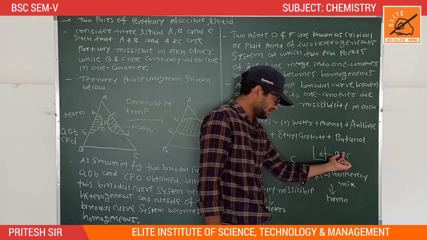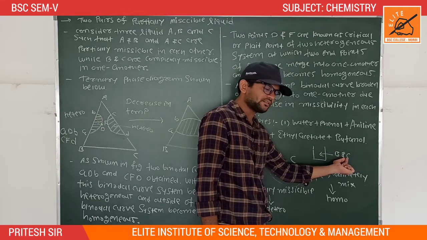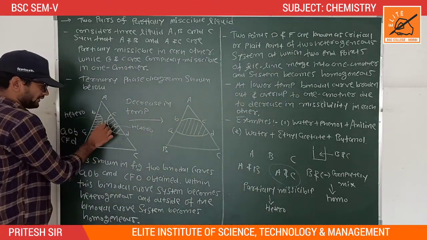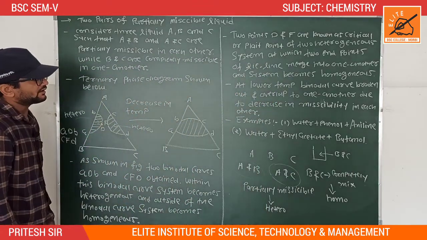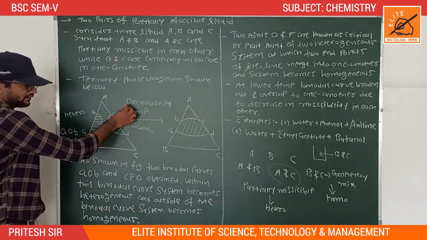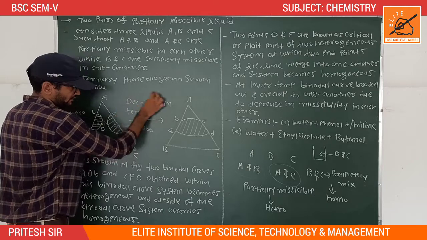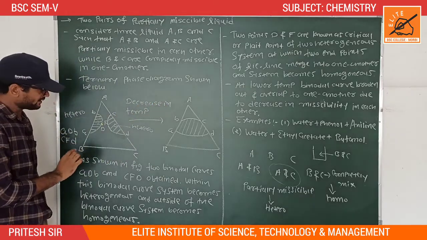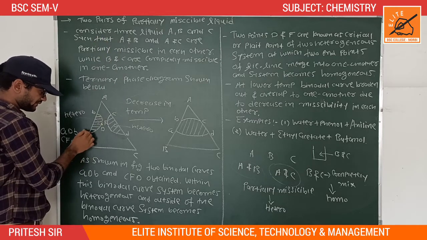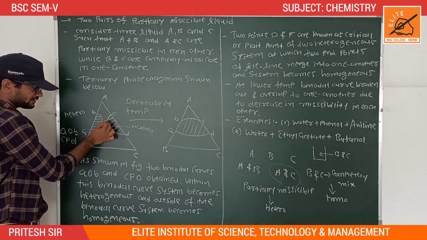The point at which the system becomes homogeneous is known as the critical point or plait point. Here we can see the effect of a decrease in temperature. Two binodal curves are obtained in the case of two pairs of partially miscible liquids. The first one is ADB and the second is CFD.